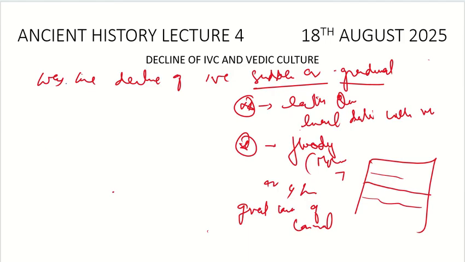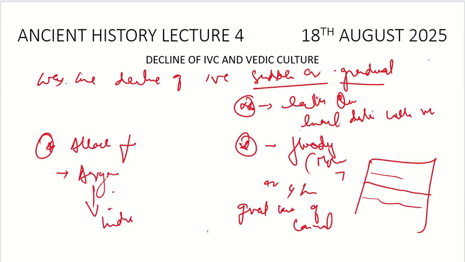Then the other theory is that there would have been an attack from outsiders, and the major suspect goes to the Aryans. Maybe it was the attack from the Aryans. They would have attacked the Indus Valley civilization, and it is said that it was the Aryan god Indra who destroyed the forts, also called Purandara, who destroyed the cities, the destroyer of the world. But is it so? What is the evidence which can support this statement?